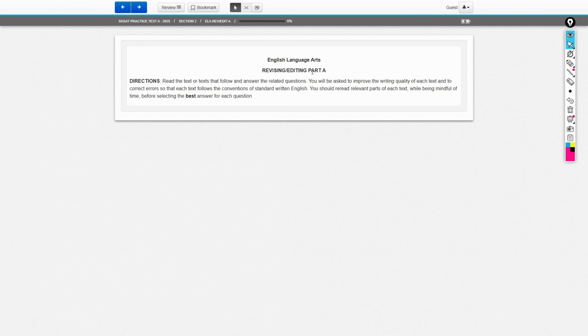The grammar section is split into two parts. Part A will give you a passage and you'll have to correct that passage for further clarity. And then Part B will give you standalone paragraphs or sentences where you're going to be fixing individual grammar mistakes. So let's get into it.